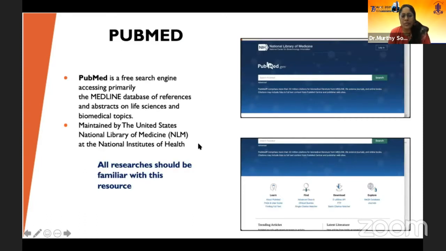Chaitra already talked about PubMed. I also feel that it is one of the strongest search engines, and it has just about everything, so comprehensive, and we just cannot survive in this field without being thoroughly familiar with PubMed.